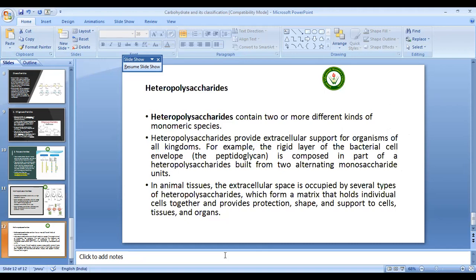Next are the heteropolysaccharides. Heteropolysaccharides contain two or more different kinds of monomeric species. They provide extracellular support for organisms of all kingdoms. For example, the rigid layer of the bacterial cell envelope is composed in part of heteropolysaccharides built from two alternating monosaccharide units. In animal tissues, the extracellular space is occupied by several types of heteropolysaccharides which form a matrix that holds individual cells together and provides protection, shape and support to cells, tissues and organs.